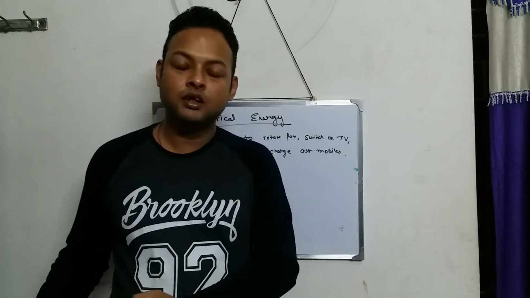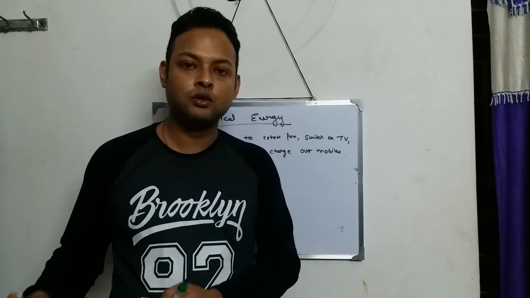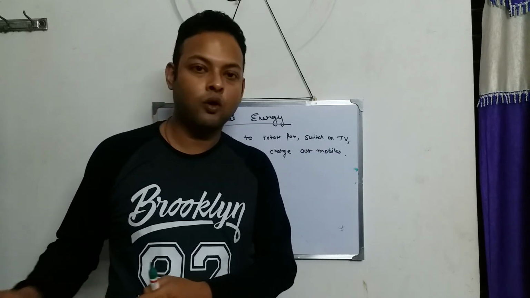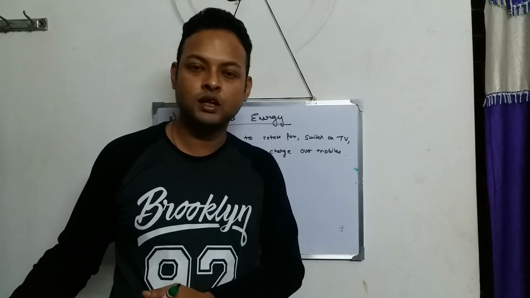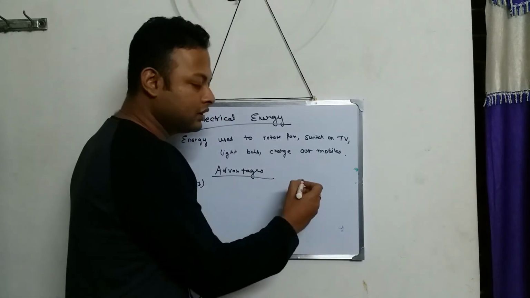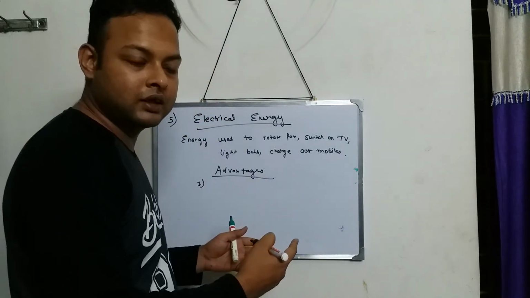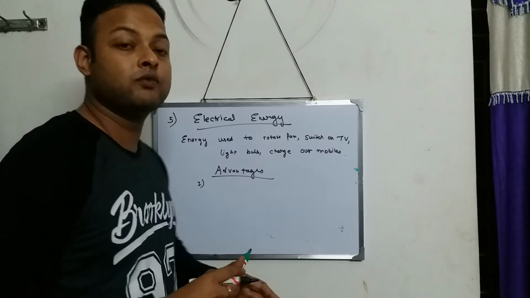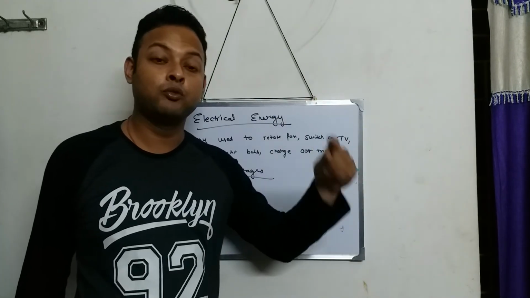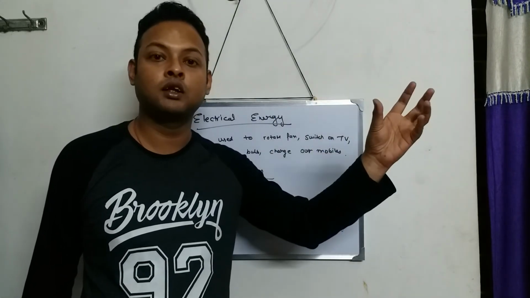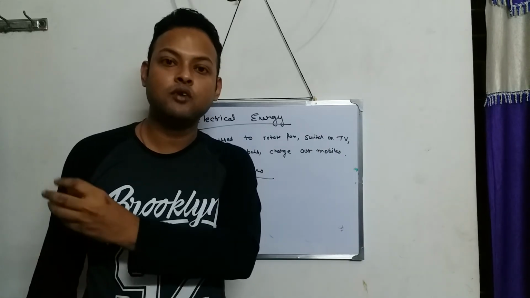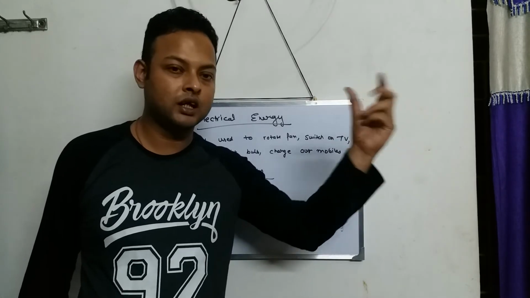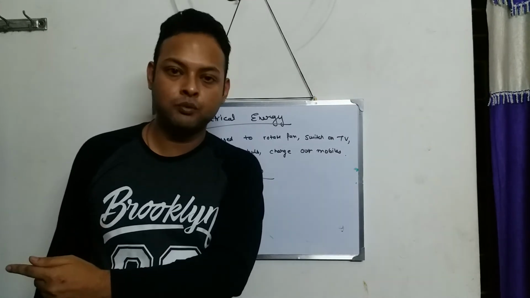In certain states, there are no perennial rivers. So what happens? In those states, the river waters are mostly dry, so in those states, there is no electricity. So certain states have a lot of electrical energy, and certain states do not have electrical energy. So we need to transfer the energy from those states which have a lot of electrical energy to those states which have a lesser amount of electrical energy. Just like Punjab has a lot of electrical energy, it transfers electrical energy to our Bengal.